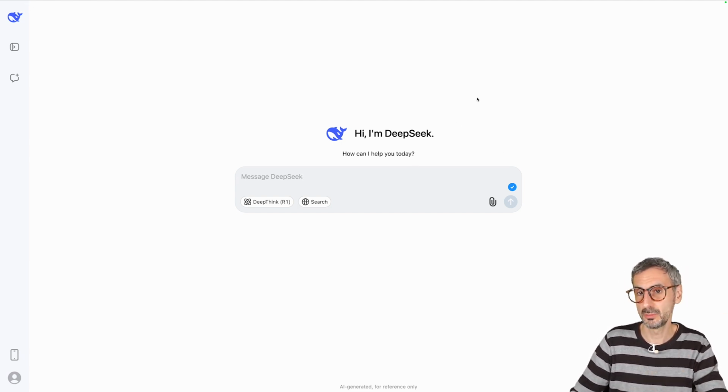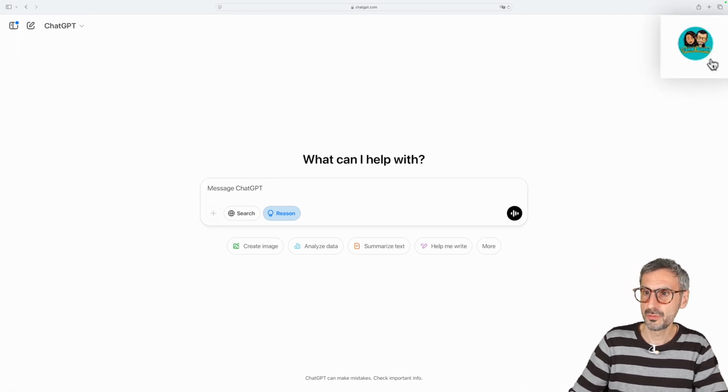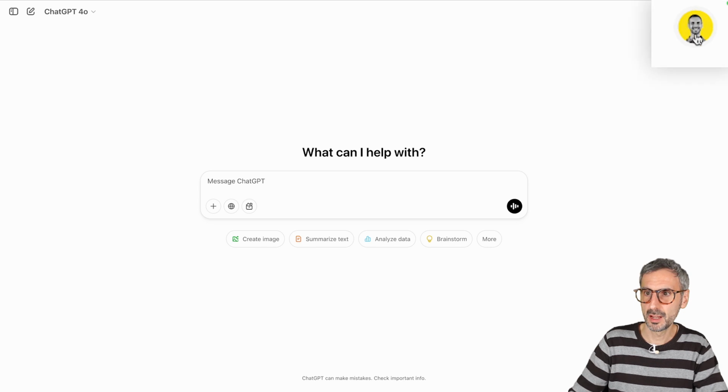And then we'll do the same thing with ChatGPT. I have two different ChatGPT accounts here. This is my free account, and I have my Plus account right here. So we'll see what is the difference between all of these models because we want to compare apples to apples.